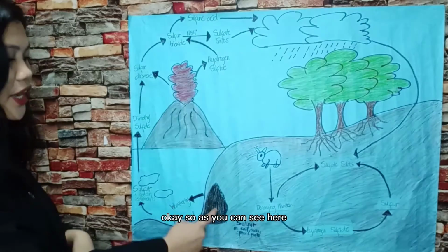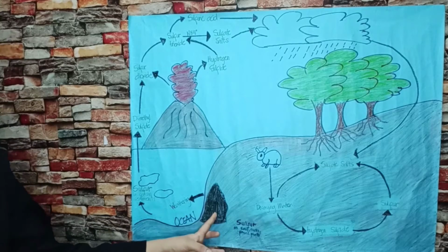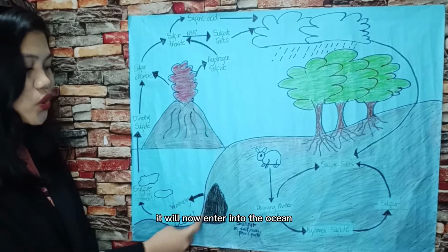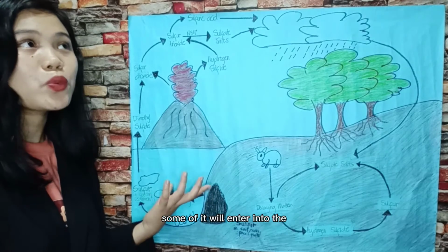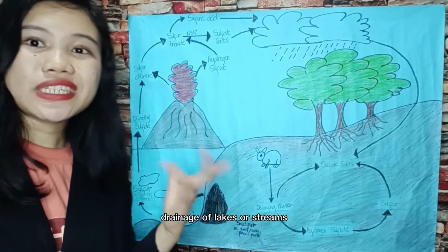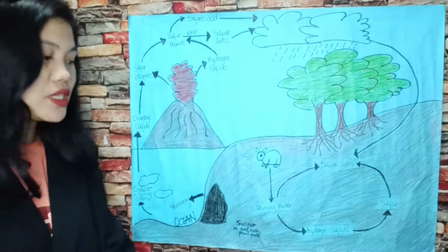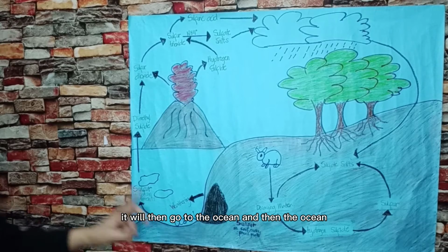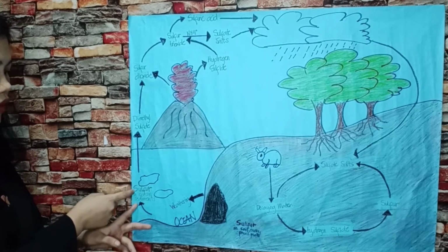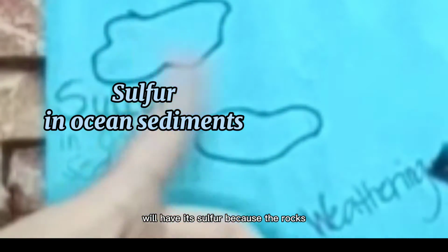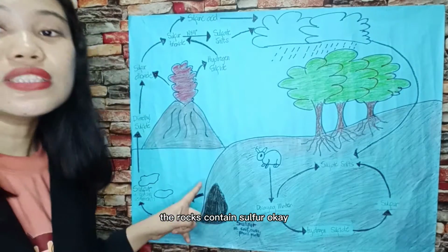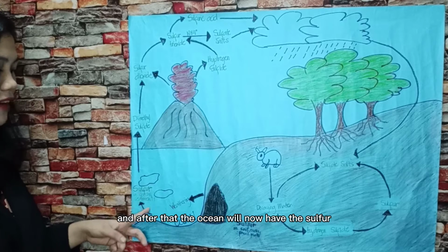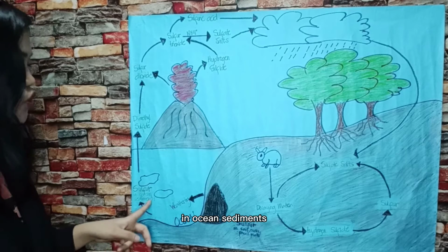After the rock is broken into pieces, it will enter the ocean. Some of it will enter the drainage of lakes or streams. Then it will go to the ocean, and the ocean will have sulfur because the rocks contain sulfur. After that, the ocean will have the sulfur in ocean sediments.